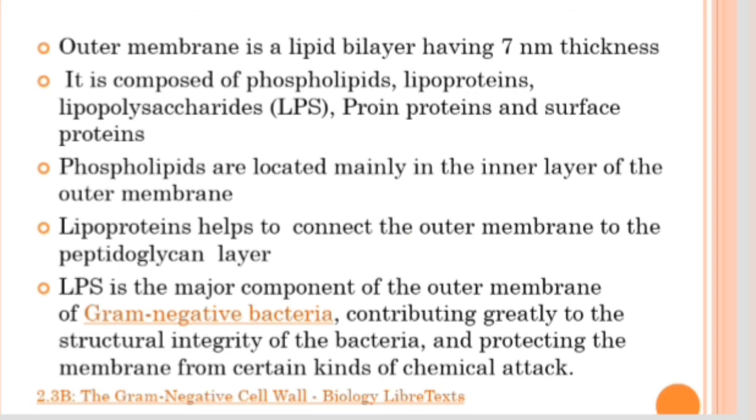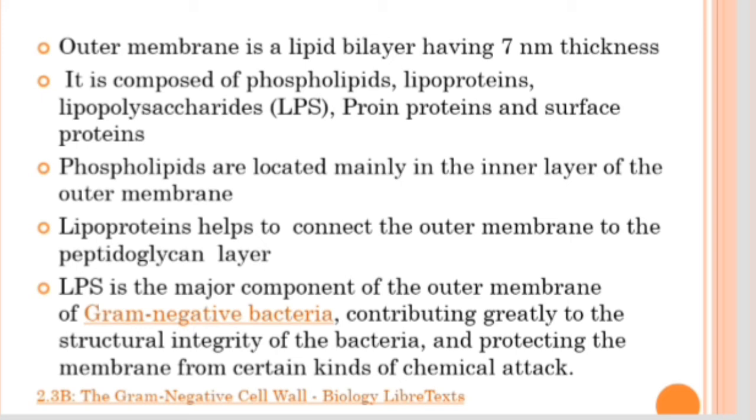Outer membrane of the gram-negative cell wall. Here we are studying the basic features of this outer membrane. The outer membrane is a lipid bilayer with 7 nanometer thickness. It is composed of 4 components, namely phospholipids, lipoproteins, lipopolysaccharides, and proteins. These proteins are again of 2 types, porin proteins and surface proteins.